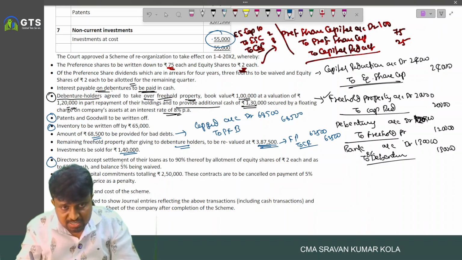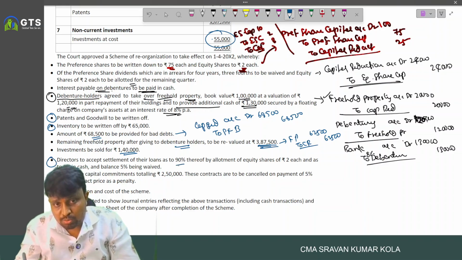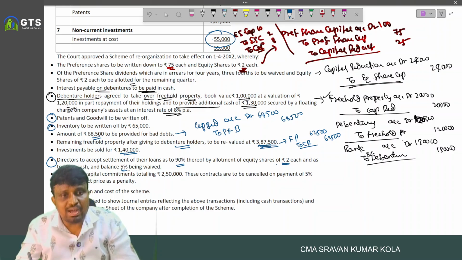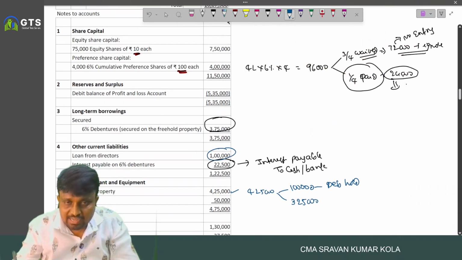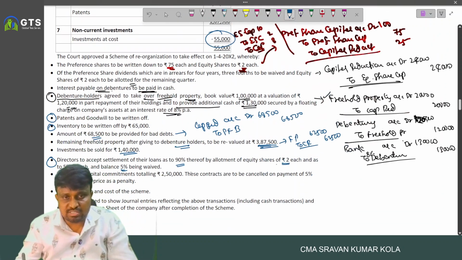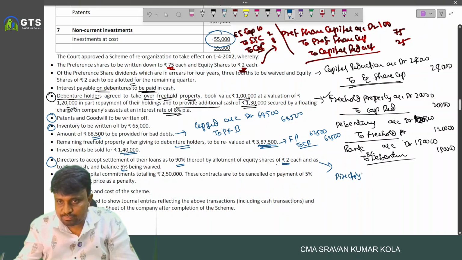Directors accept settlement of their loan, 90% by allotment of equity shares of 2 each, 5% in cash, and the balance 5% being waived off. And what is the director's loan here? 1 lakh. Out of that, 90%, 90,000 means what? Director's loan